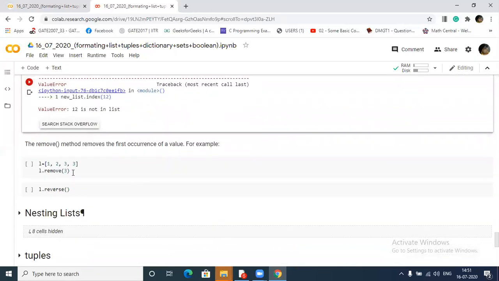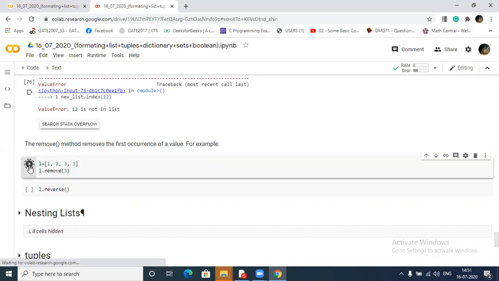The remove method removes the first occurrence. See here, I am passing 3, but 3 is present 2 times. So what will it do? It will delete the first occurrence. If it is present only one time, then no matter, it will delete it. If it is present more than one time, then it will delete its first occurrence.